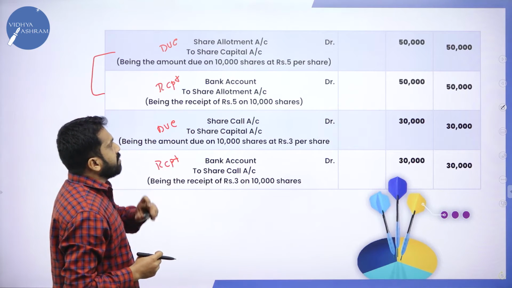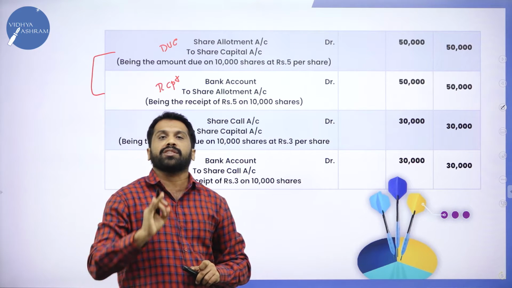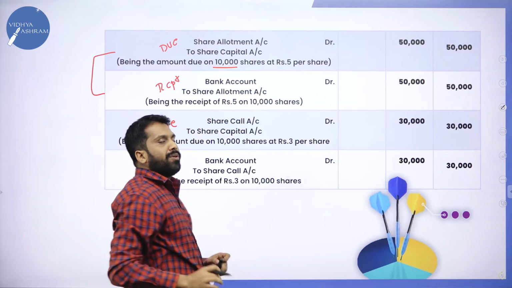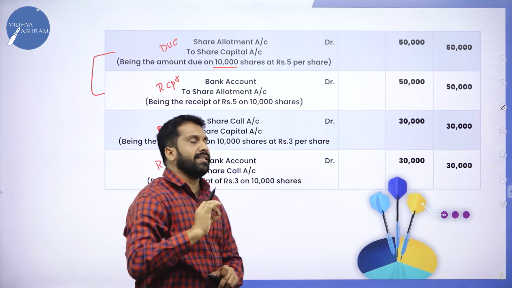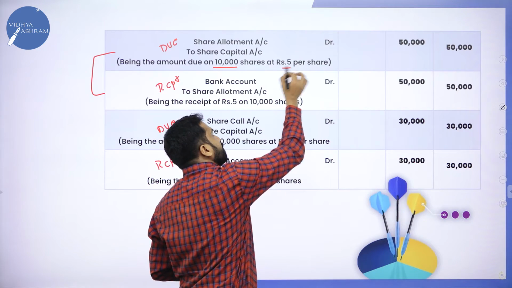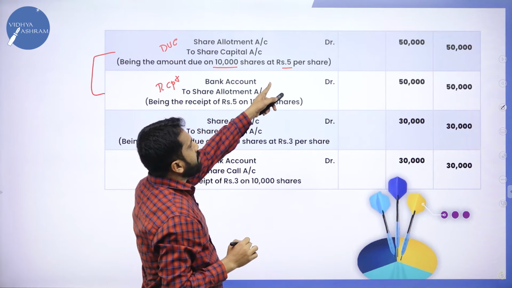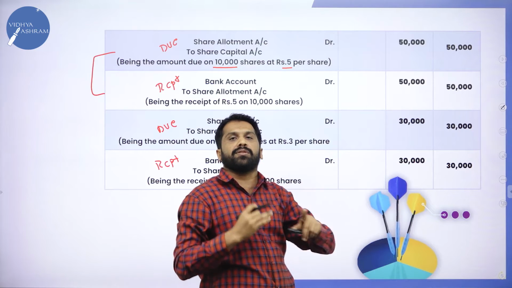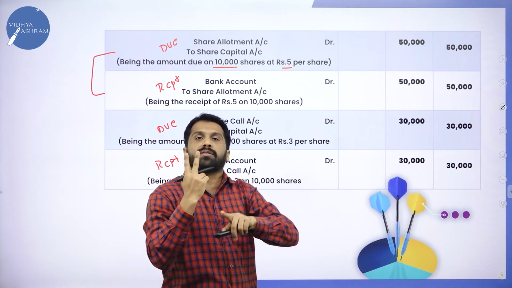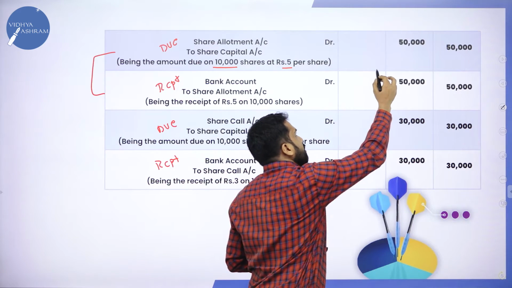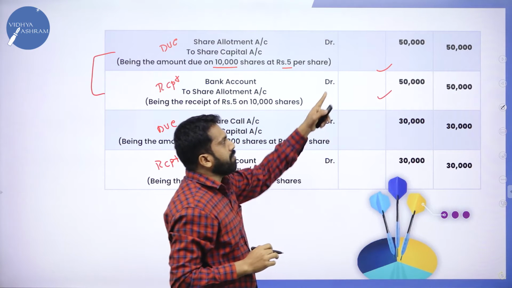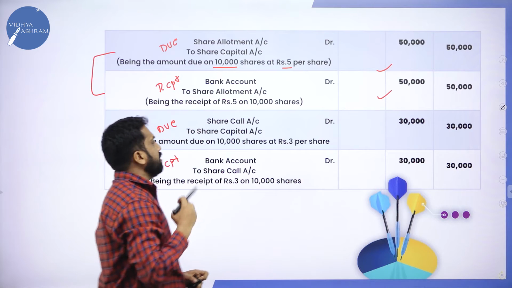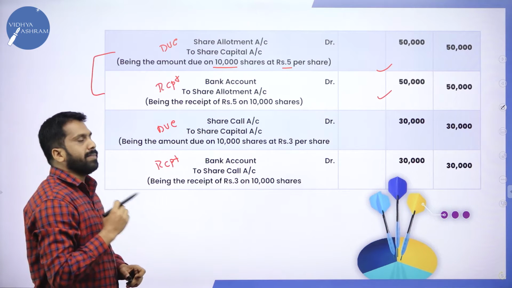Now, answer. Number of shares, how much? 10,000. Number of shares, 10,000. What is the allotment money? Allotment money is 5. 10,000 multiplied with 5, what is your answer? 50,000. As I told you, allotment you have two entries. For two entries, same amount, 50,000, 50,000.